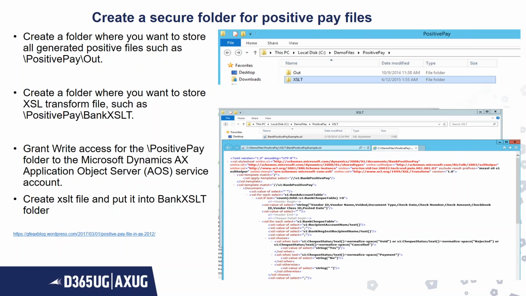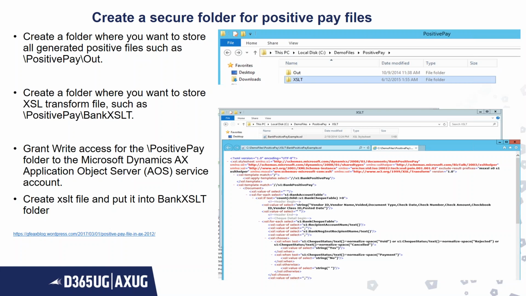So in AX 2012, we set up these two folders anywhere outside, called output and XSLT.